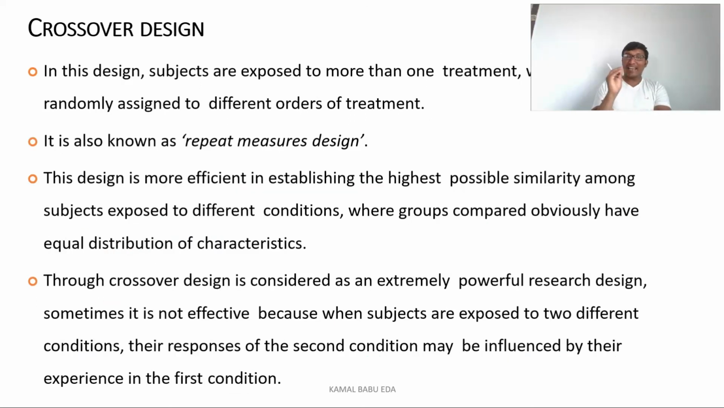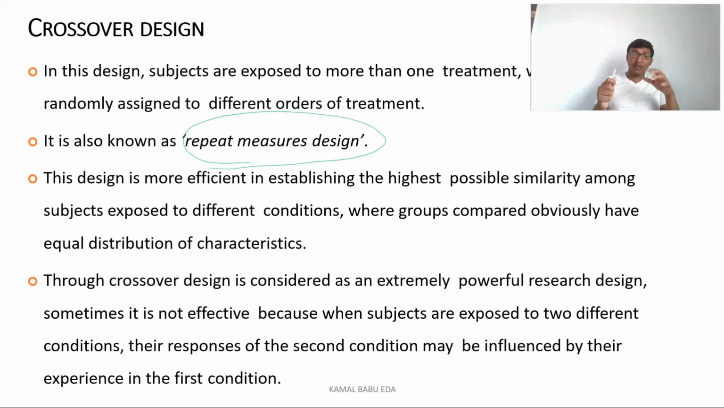Now we'll see the last group in the true experimental research design. In the last group we have the crossover design. The name itself says that we are crossing the subjects here. In this design, the subjects are exposed to more than one treatment variable. We randomly assign them to different orders of treatment. This is also called a repeated measures design.